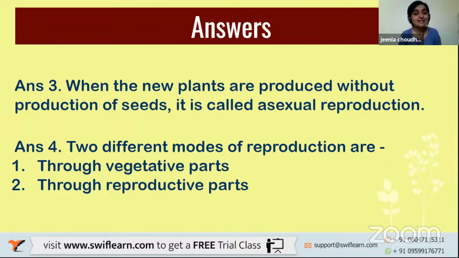And what are the vegetative parts here? The vegetative parts are your roots, your stem, and your leaves. On the other hand, the reproductive parts, if you remember, are the parts that consist of your seeds that come from your flowers or from your fruits of that particular plant.